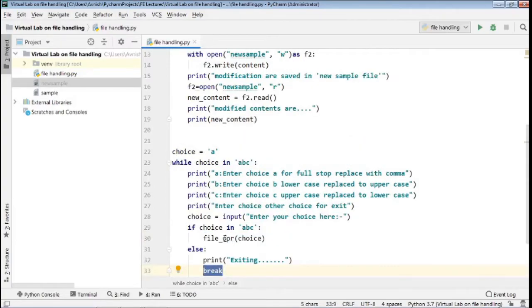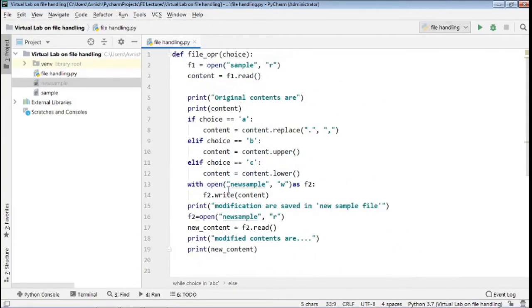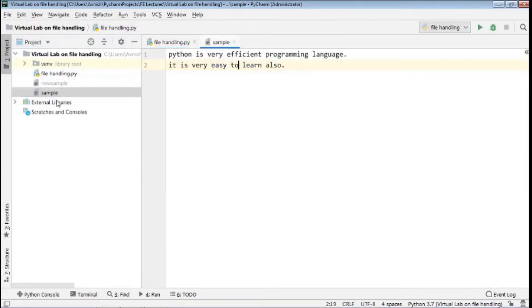Now we will see the actual function, file operation. Here we have defined one file operation function, and in that we have taken the choice as a parameter. This is the file object. That part we already learned in some of our previous slides. This is object F1, and in that object we are going to implement the open method. This is sample. Sample is our file name. See here the sample. In sample, I have written some lines here.